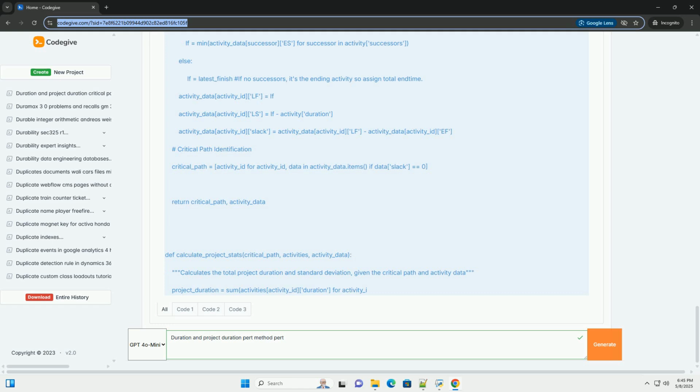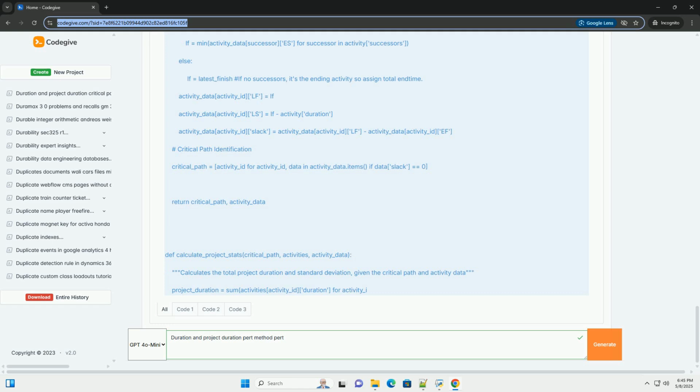10. Probability of completion within a specific time frame. PERT allows you to estimate the probability of completing the project within a certain time frame. This involves using the normal distribution, or Z distribution, to calculate the probability. Steps: 1. Define target completion time, T, the time frame you want to assess the probability of completion for. 2. Calculate the z-score. The z-score represents the number of standard deviations the target completion time is away from the expected project duration. 3. Look up the z-score in a z-table, or use a calculator.